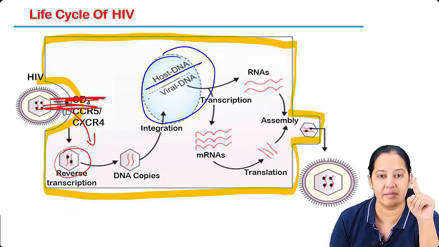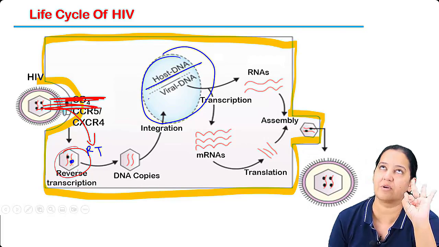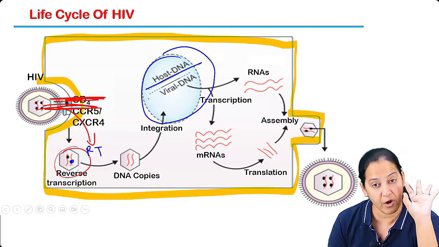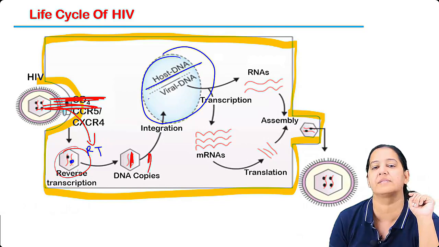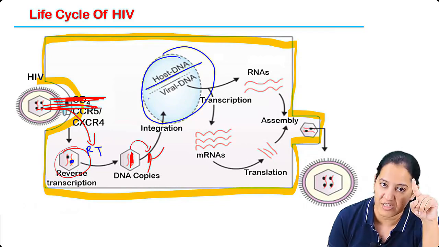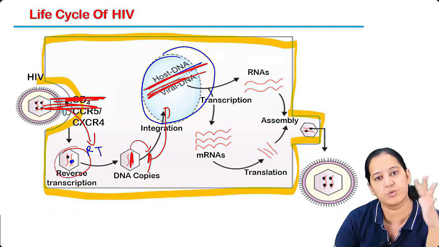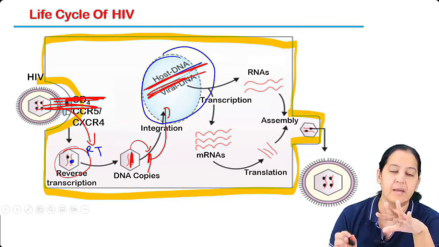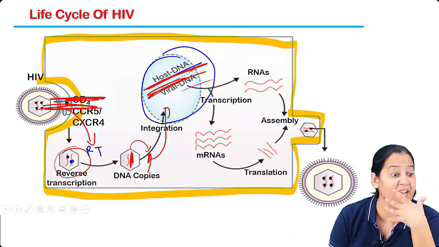That's why the virus has an enzyme reverse transcriptase. I told you 3 enzymes now: reverse transcriptase, integrase, and protease. So one of them, reverse transcriptase, converts the RNA of the virus to the DNA of the virus. Complementary DNA. And now this DNA will go inside and fuse with the host DNA. So host DNA, meaning human DNA, and virus DNA fuse with each other. You will say, virus में तो DNA है ही नहीं, it's an RNA virus.